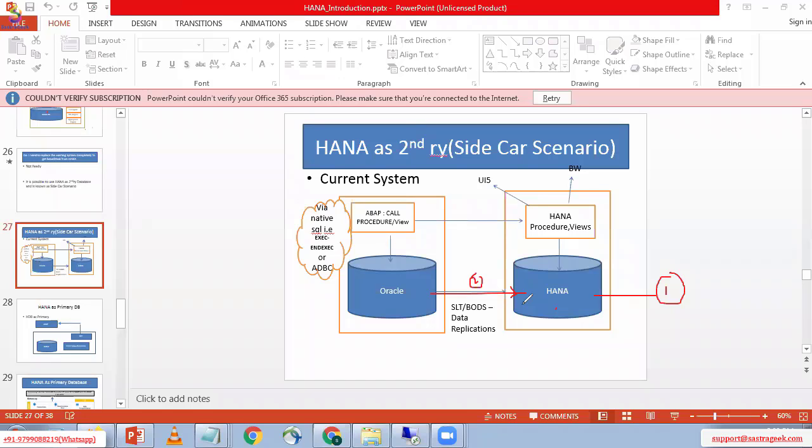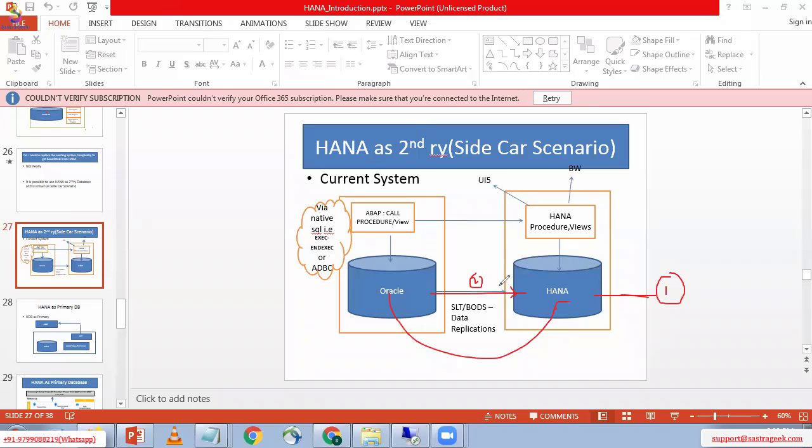Before replicating, you need to check in HANA Studio whether the table exists or not. Today, we are going to discuss these two points. First point is what our main intention is: replicating the table from the Oracle database to the HANA database.